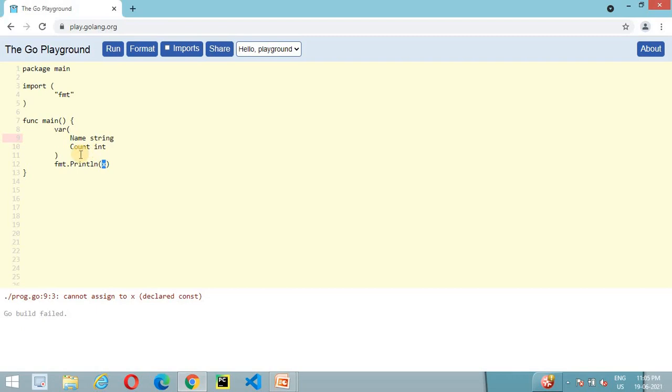Without assigning any value, if we use both variables, it will print their default values. Name is a string type or reference type, so its default value is nil, and it will print empty. In case of count, it will print 0 because the default value of integer is 0.